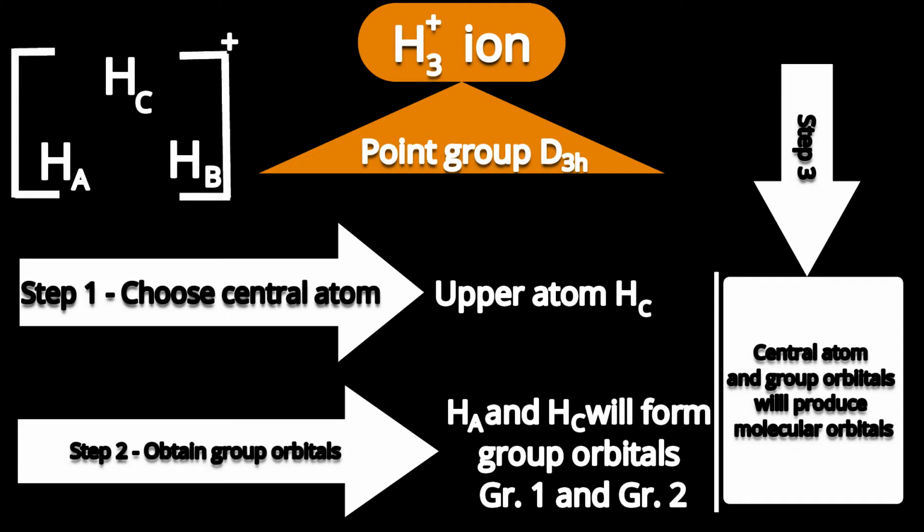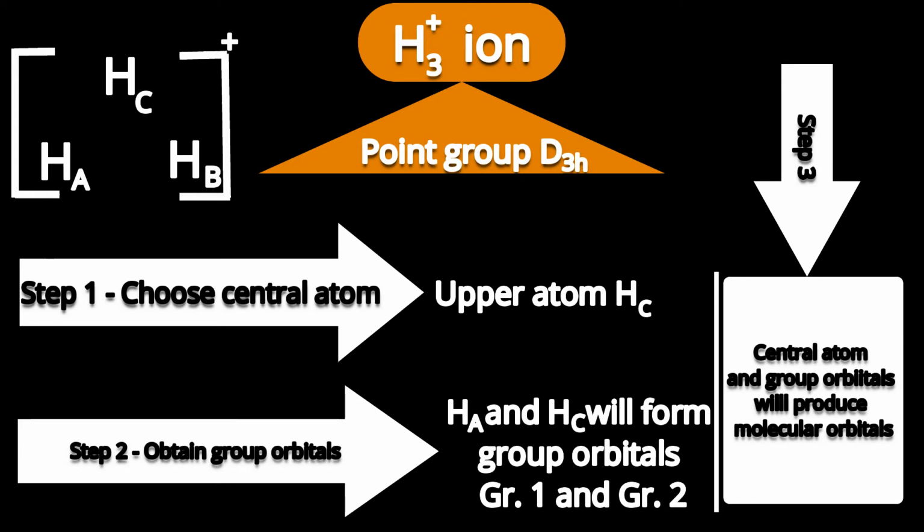What is our basic rule to establish molecular orbitals from polynuclear species? We have to choose a central atom. Let me consider the central atom here is Hc. Second step, what peripheral atoms are there? They will combine among themselves and form their group orbitals.